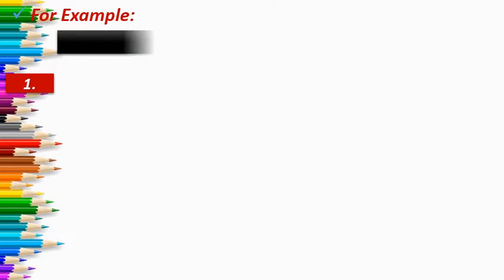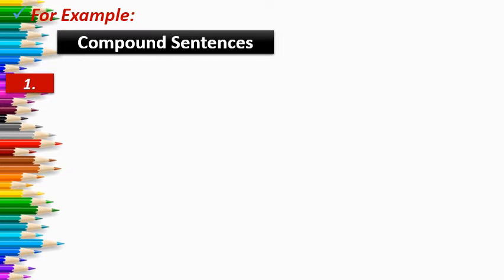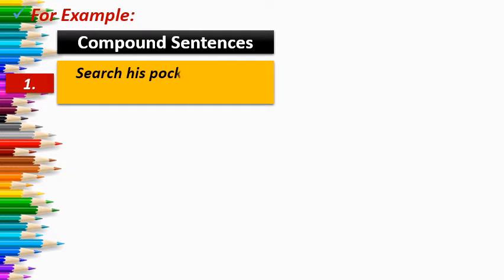So now let us see few examples to clarify it. Let us see how to convert compound sentences into complex sentences. For that, first of all, you should know the meaning of a compound sentence. As I have already explained, but again I am explaining, a compound sentence consists of two independent clauses joined by coordinating conjunctions, that is FANBOYS.